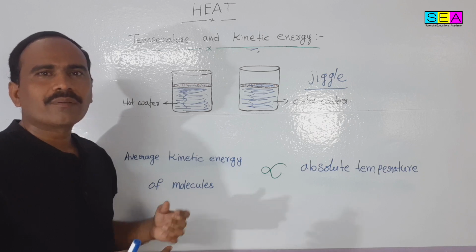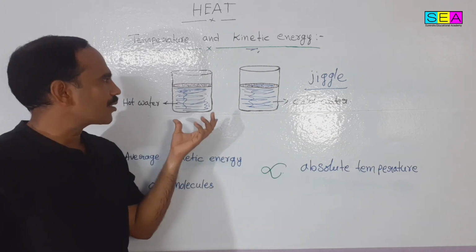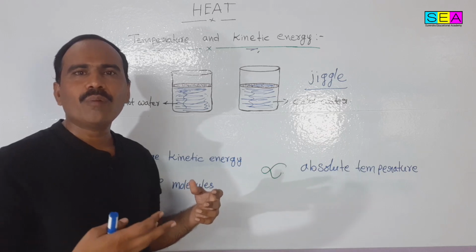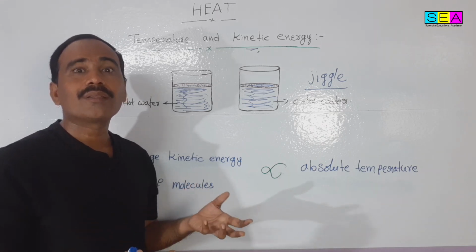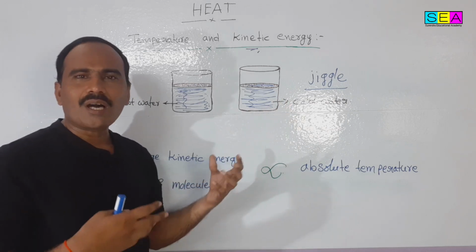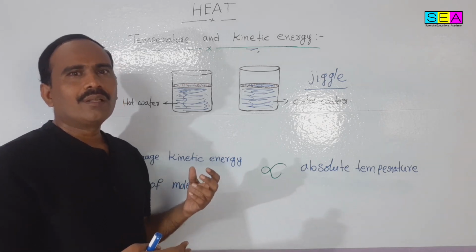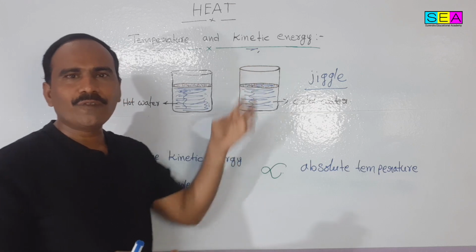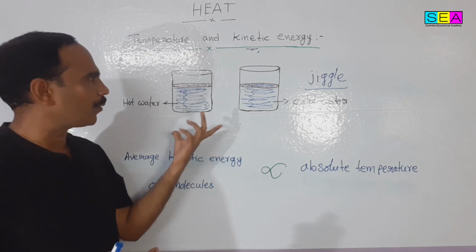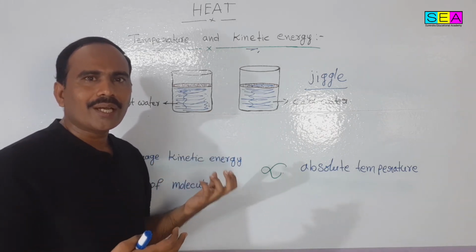Why is the food color moving? Because the particles or molecules in the water are continuously moving. That's why, along with the water particles, the food color is also moving randomly. Already we know kinetic energy: if an object is in motion, it is gaining kinetic energy. Here also the particles are in motion, so they are gaining kinetic energy.